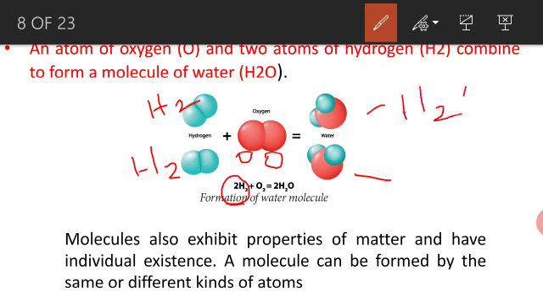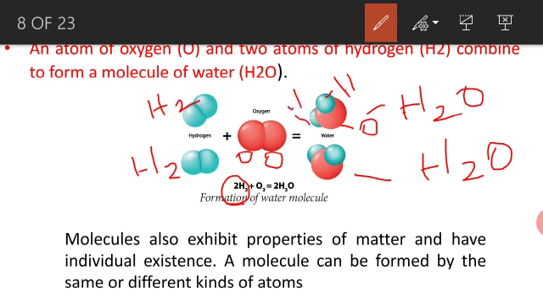This is one water molecule, another one water molecule. The blue color is considered hydrogen and the red color oxygen. The two hydrogen atoms and one oxygen atom. This is the molecular formula of water.